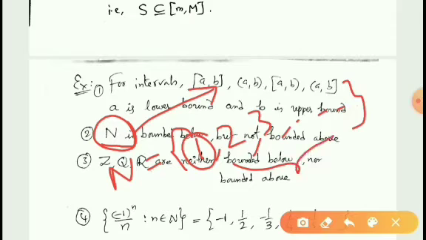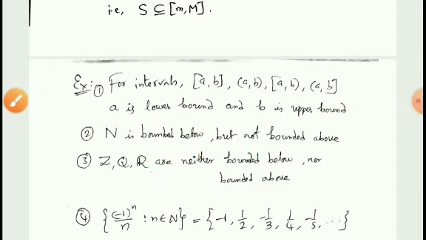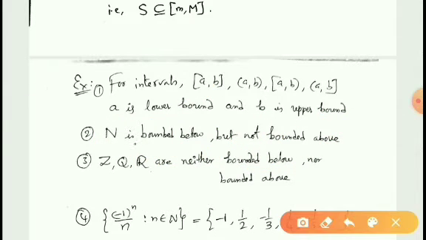There is no upper bound to N because we can't find a real number such that all the elements of N are less than that number, because here it is infinity. Therefore, the lower bound of N is 1. N has no upper bound. Therefore, we can say N is bounded below because there is a lower bound, but N is not bounded above.